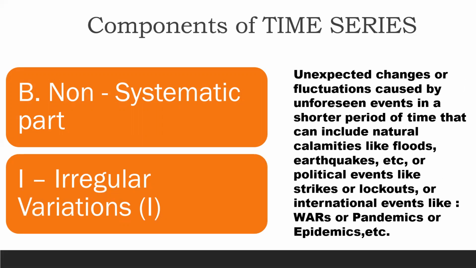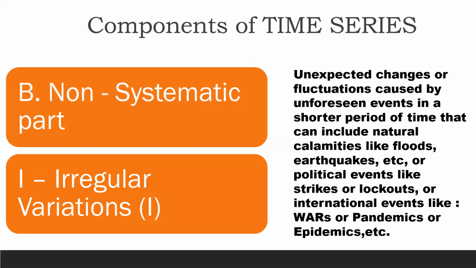So these are unexpected changes or fluctuations caused by unforeseen events in a shorter period of time, which can include natural calamities like floods, earthquakes, etc. Yeah, political events like strikes or lockouts, or international event जिससे हम भी गुजर रहे हैं. The current event like एक war हो सकता है, और pandemics or epidemics like this corona which has happened, which has globally affected the entire world. So all these comes under irregular variations.